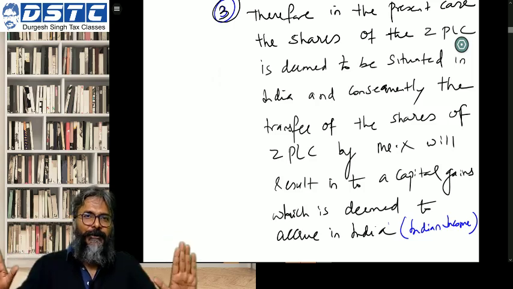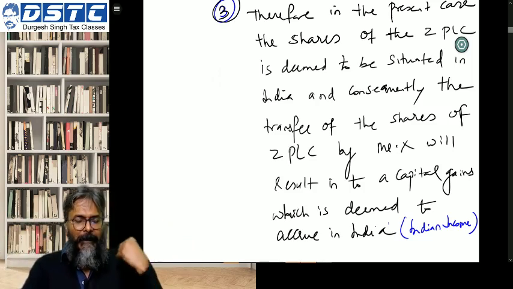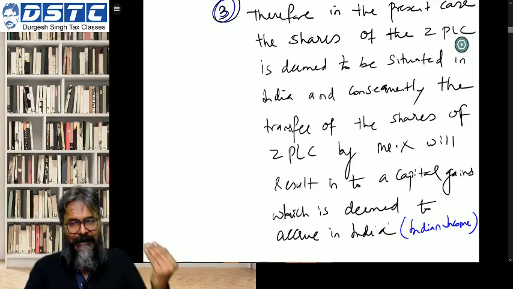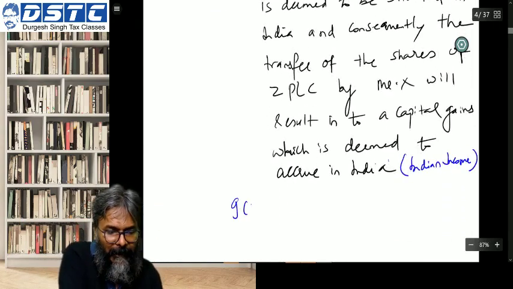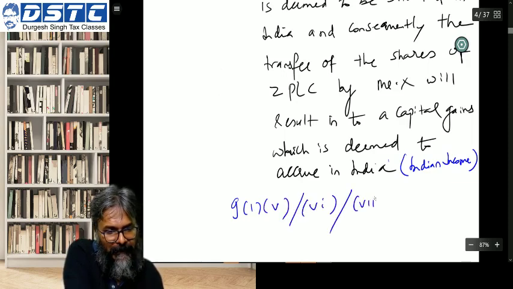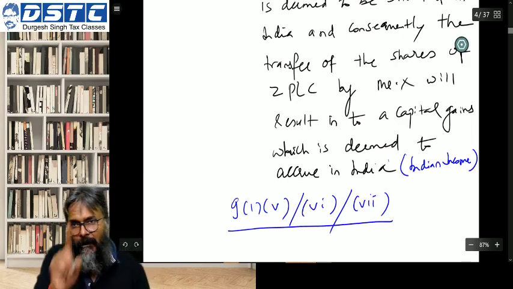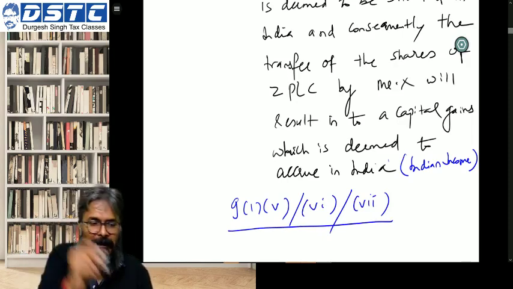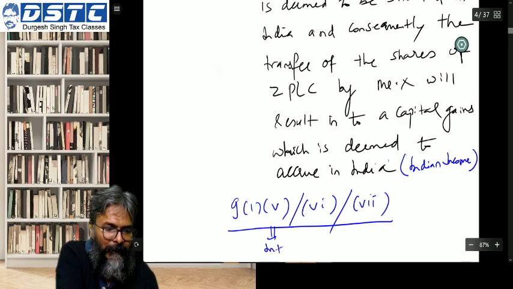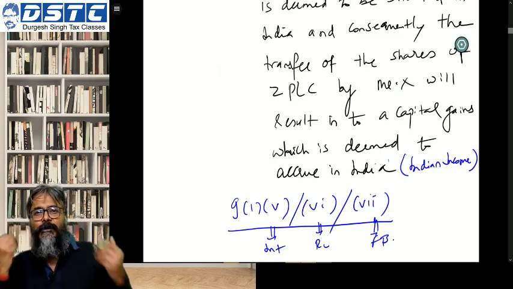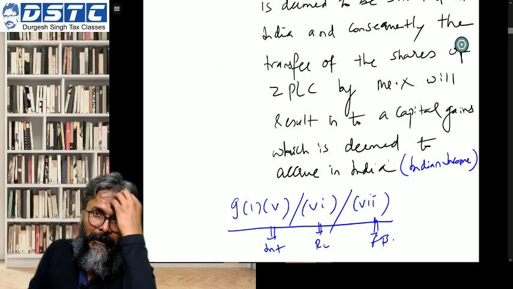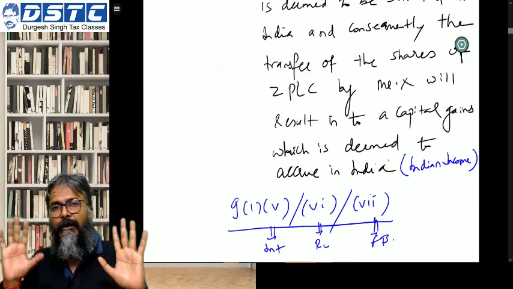Only this much you will learn primarily, so that in the next session, students, I will be taking the last limb, 9(1)(v), (vi) and (vii). This is the last limb, students. Royalty, interest, royalty and FTS. This is for interest, income of non-resident, royalty and FTS. This I'll do tomorrow. Again, this is the last limb. This is over, students. Our headache is done. So this is where we have to just tread cautiously.